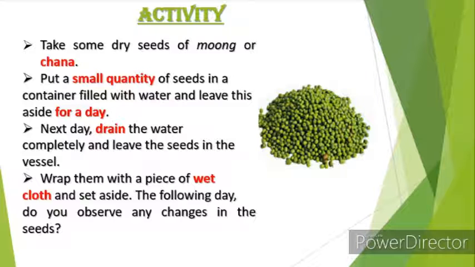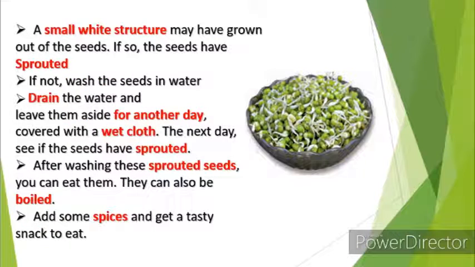So let's see what will happen to the seeds. A small white structure may have grown out of the seeds. If so, the seeds have sprouted. Some white structure will come out, something like this, you can see, right? So some white structure like this has grown. So these are known as sprouted seeds. Sprouted seeds are germinated seeds. These are the next step of those seeds. These seeds have grown. So you can wash them and eat.